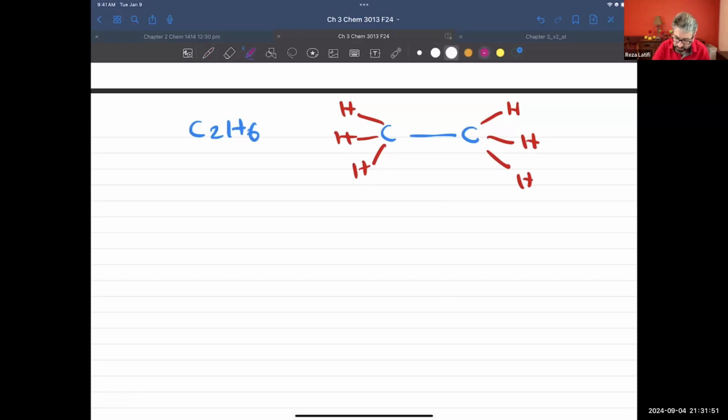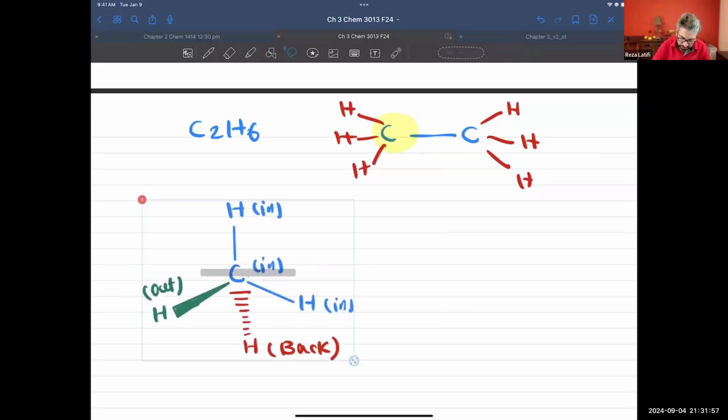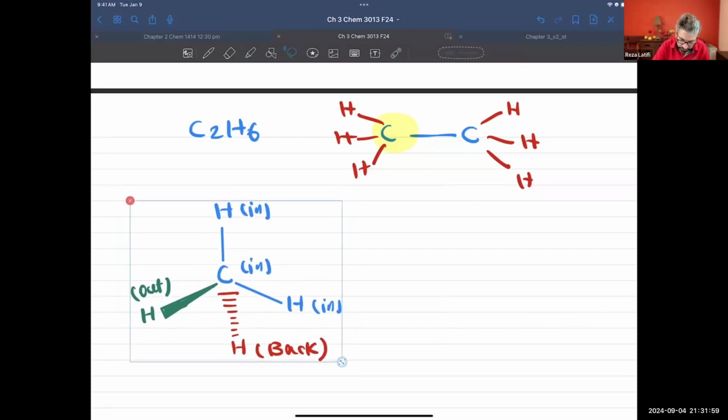Next, I want to present this. How about going after one of this carbon? So the carbon that I'm highlighting will be this. Forgive me. This is the carbon that I'm highlighting. Next, erase one of this hydrogen and replace it by carbon. So, for example, this hydrogen is gone. Now I'm going to have CH3 there. Can I change the position of the CH3 with another hydrogen? Yes, you can do it. You can put the CH3 anywhere. It doesn't matter. All the positions are identical in this case.